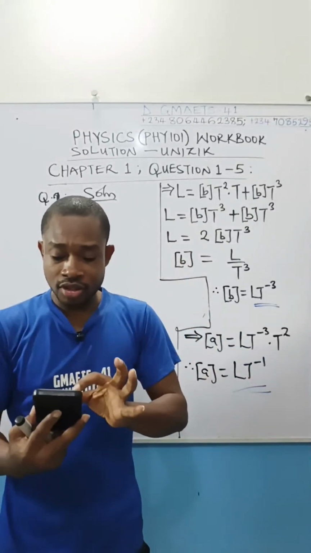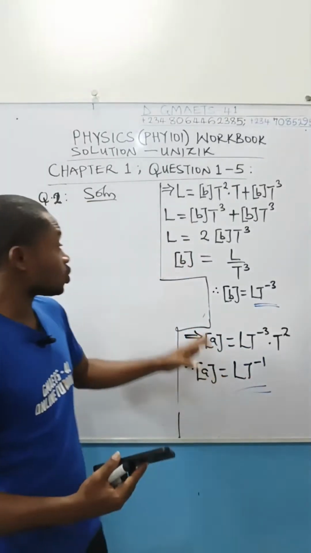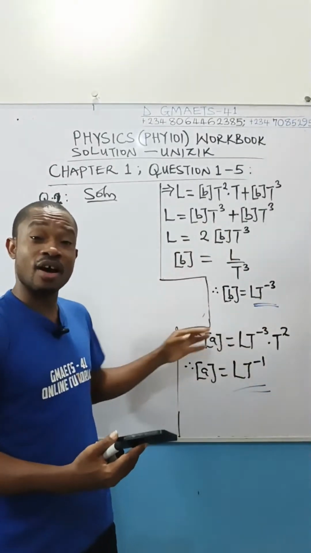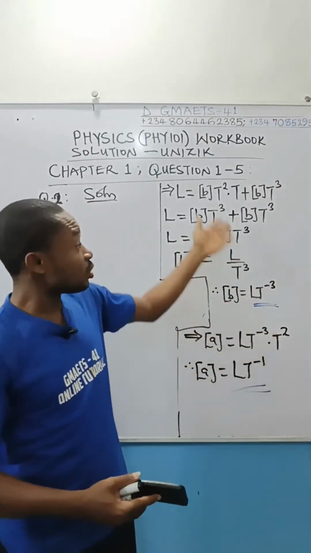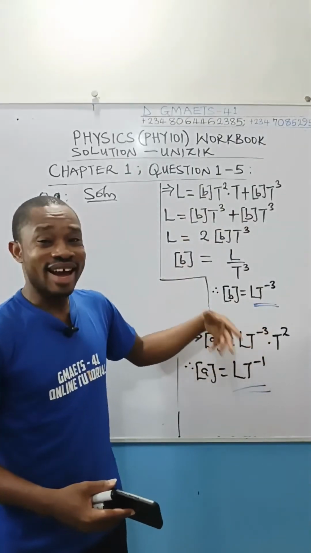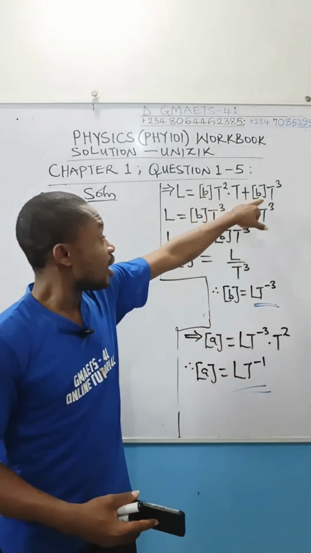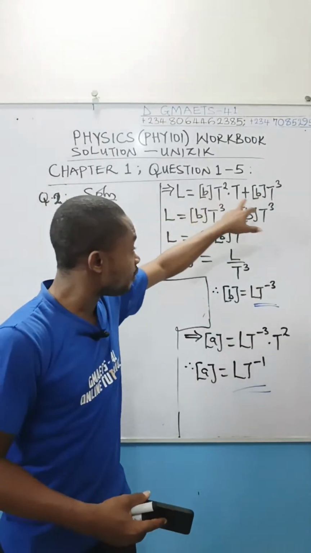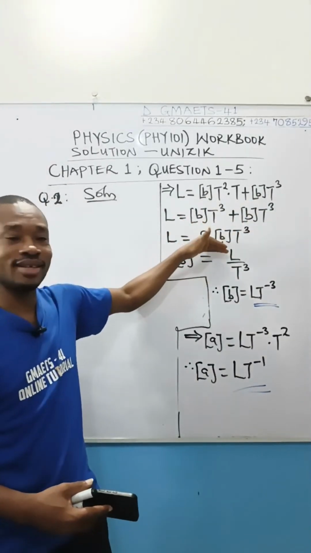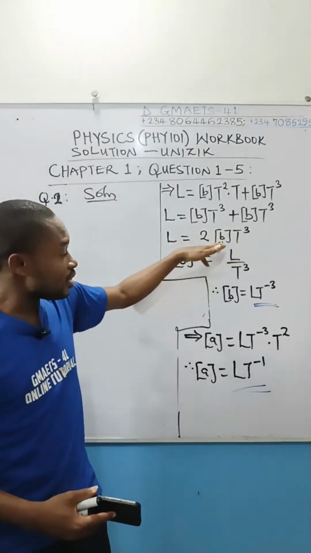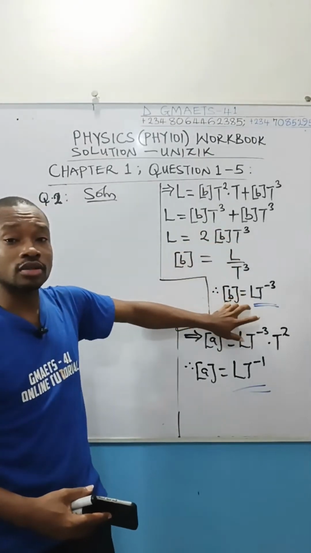By the way, in your manual, space was provided for you to solve what I just solved there. So you solve it, manage the space. There are some things you don't need to show. From this step, somebody should know if you simplify this, you have to get this. And from here, if you jump to this, it's not wrong.